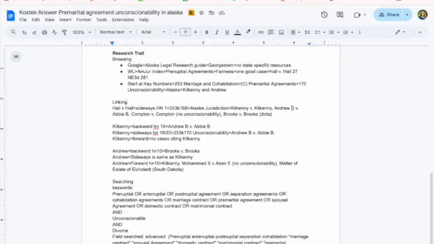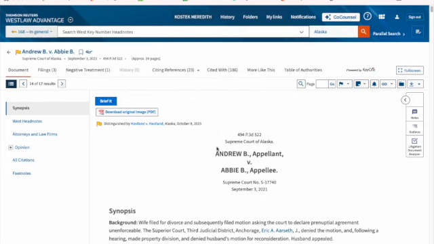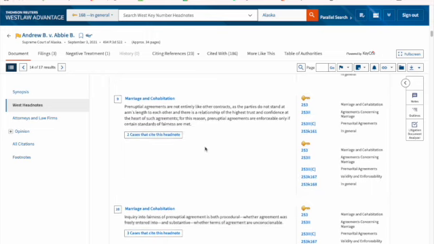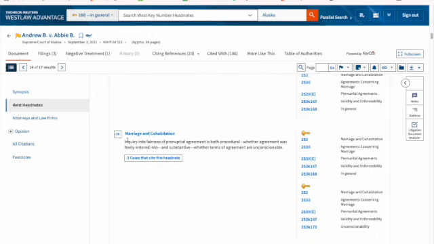So now I am in Alaska so that I can take these two cases, Kilkenny and Andrew, and go backward, forward, and sideways with them to find any more cases in Alaska about unconscionability with premarital agreements. So I'm going to take Kilkenny and Andrew and do the same process of backward, forward, and sideways. Let's just take Andrew and look at the process. Here I am in Andrew. I'm going to look at the head notes for unconscionability. It looks like head note 10 is about unconscionability.